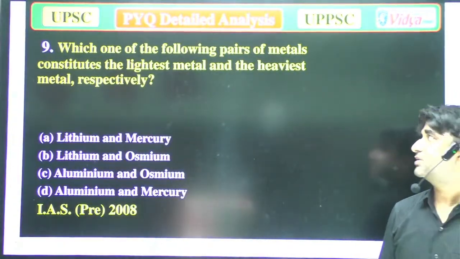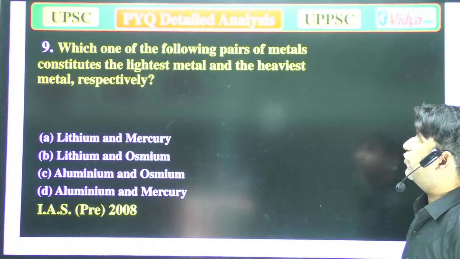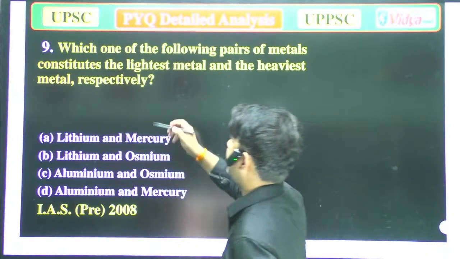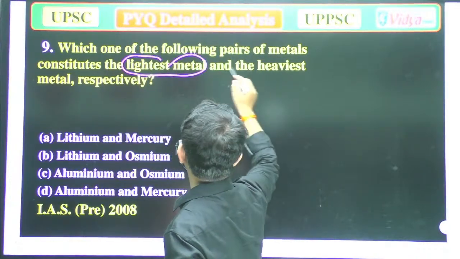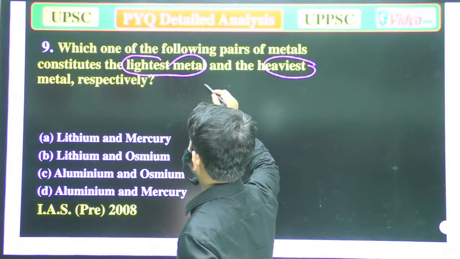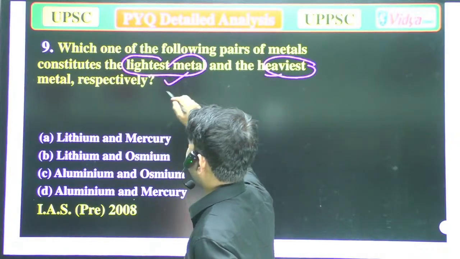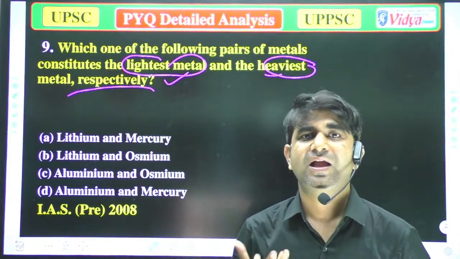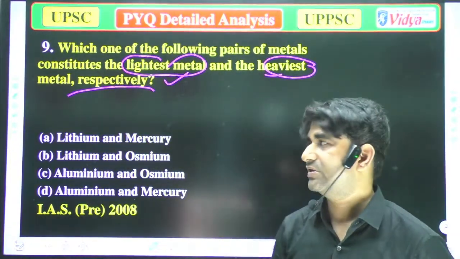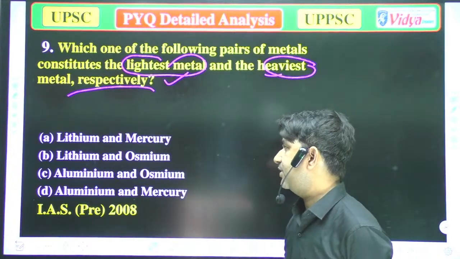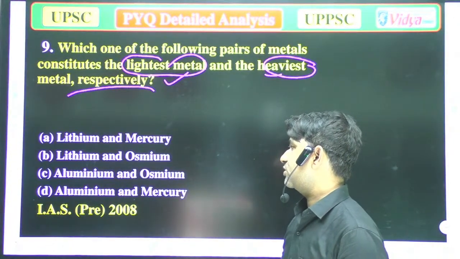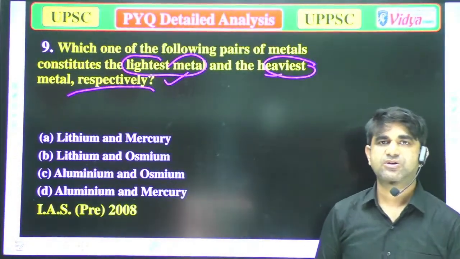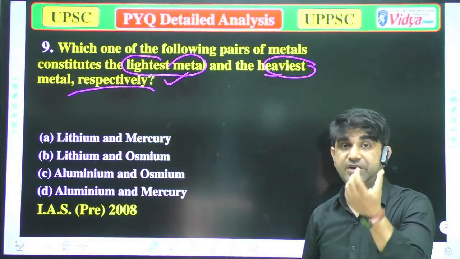Our next question is, which one of the following pairs of metals constitute the lightest metal and the heaviest metal respectively? Means we have to choose the lightest metal and heaviest metal. So option A, lithium and mercury. Option B, lithium and osmium. C, aluminum and osmium. And D, aluminum and mercury. So I don't know about the answer. Please, everyone, answer that question. A simple question. If you know the trick, then you can answer.